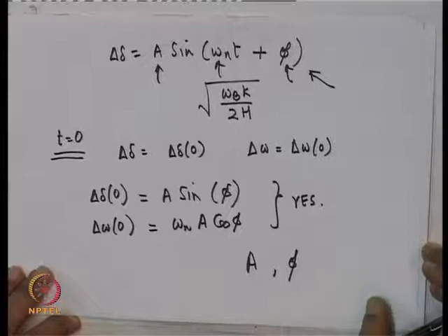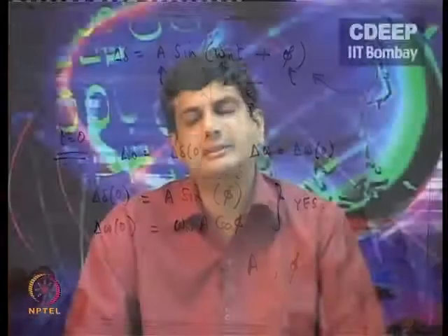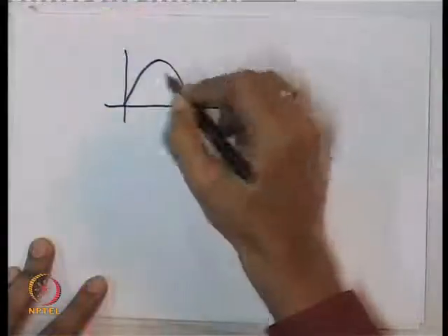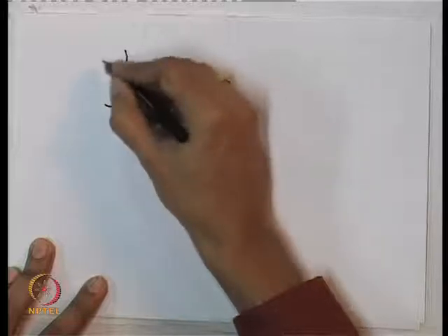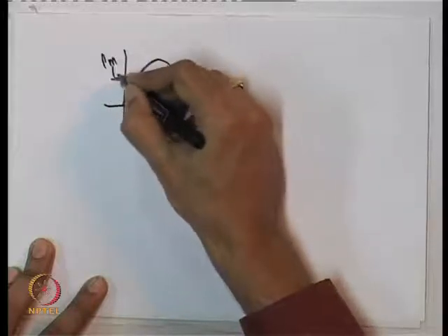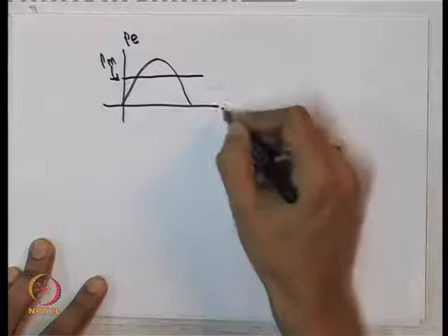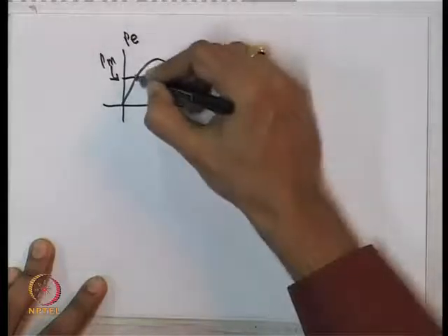Now, what I have shown you is that this particular system is stable, well, not really stable, it has got an oscillatory motion. Is it really surprising? The answer is no. Suppose I am at this equilibrium, this is Pm, this is Pe, this is delta, and I am at this equilibrium.